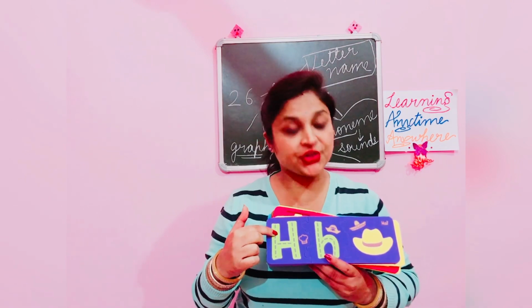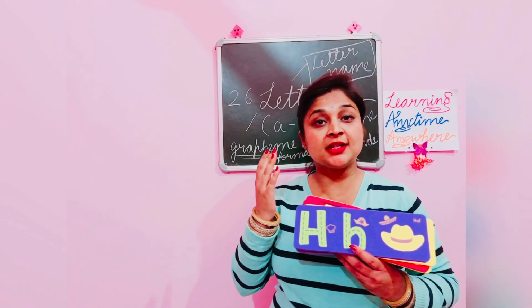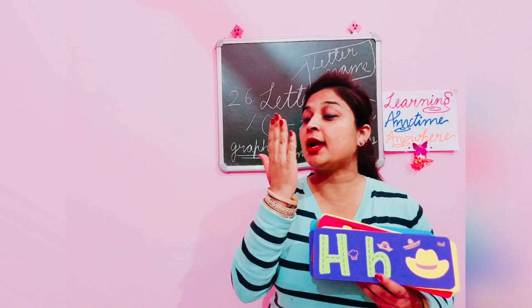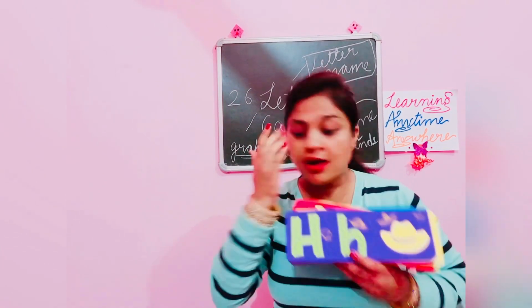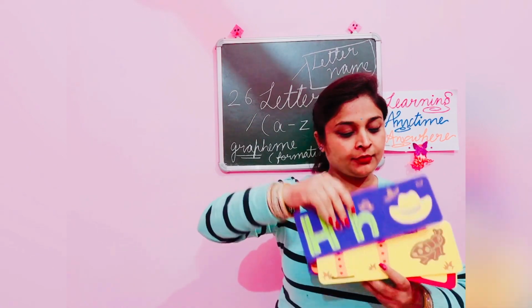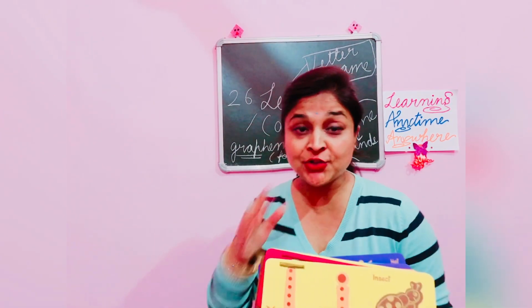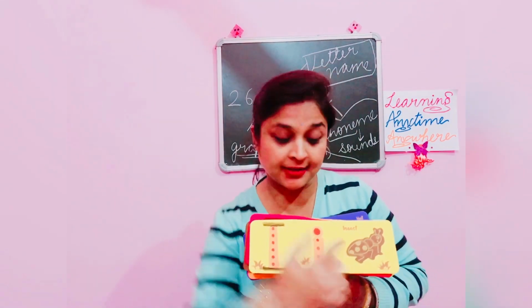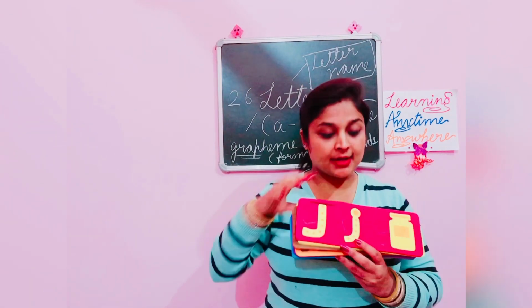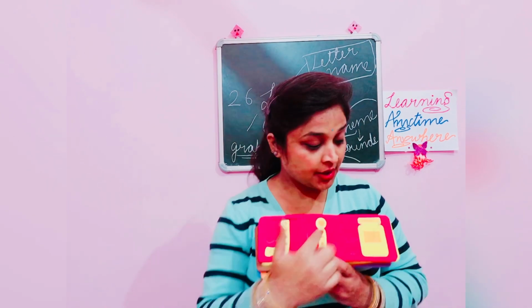This is letter H. So the sound of letter H is again the voiceless sound. Put your hand like this and blow the air out of your mouth. Hat. Hat. Our next letter is letter I. Letter I sounds like E, like the doctor gives us the injection. Injection. Insect. The next letter is letter J. The sound of this letter is jar.